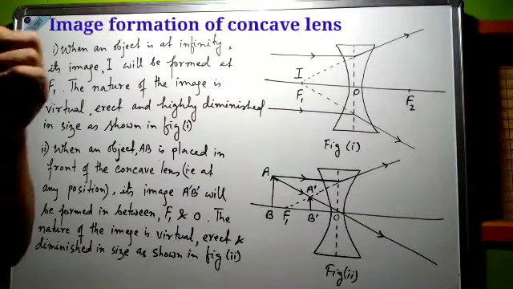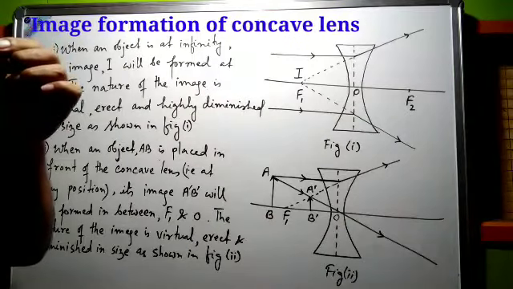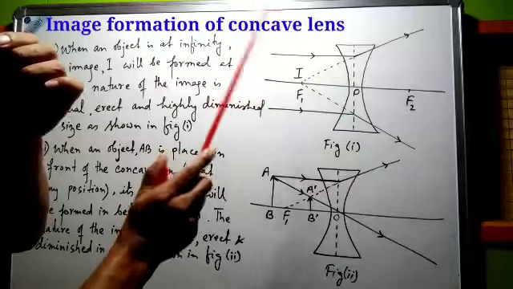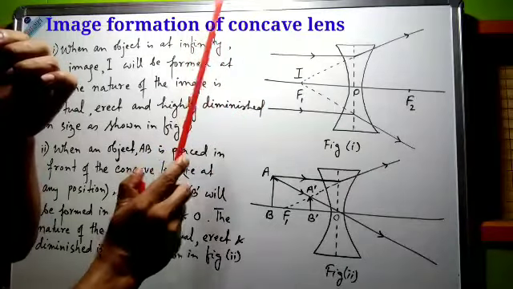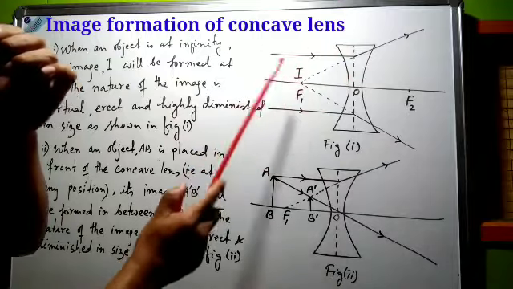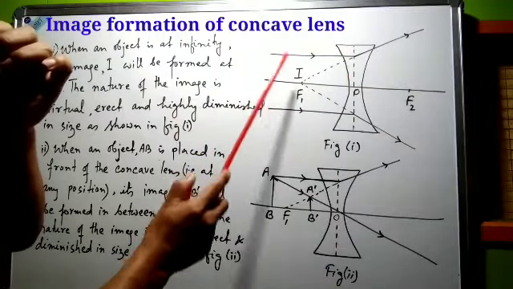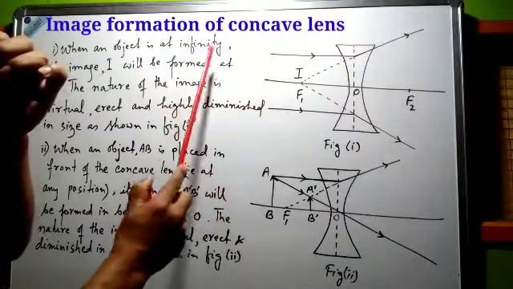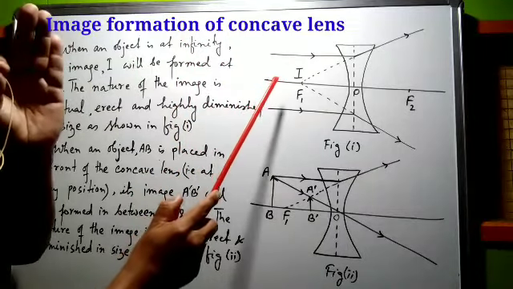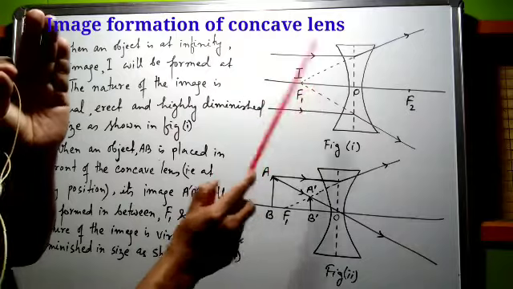Next come to image formation of concave lens. So in this figure, the object is placed at infinity, that is far away from the concave lens. So the two light rays emerging from the object are parallel to each other, and they are supposed to be parallel to the principal axis.